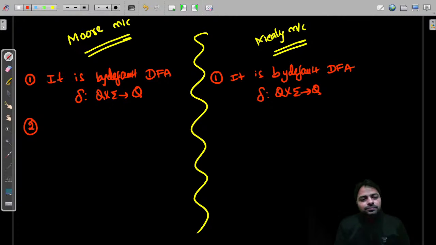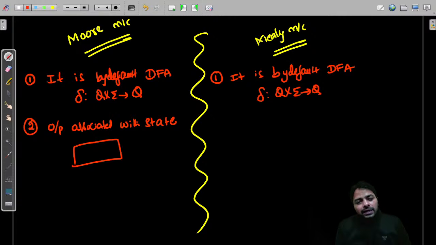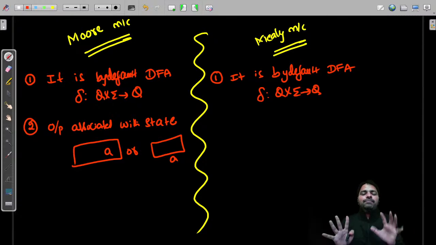Second, here the output is associated with the state. You can keep it inside the state or outside the state, but you should keep it with the state. Like, inside you can keep A, or you can keep it outside, it doesn't matter, but keep it with the state.